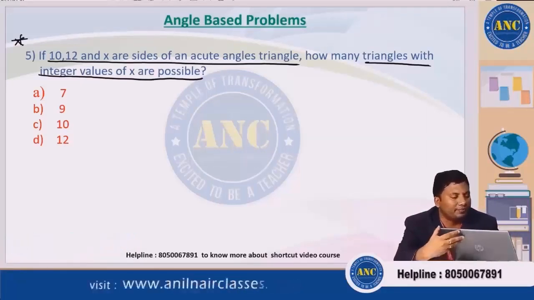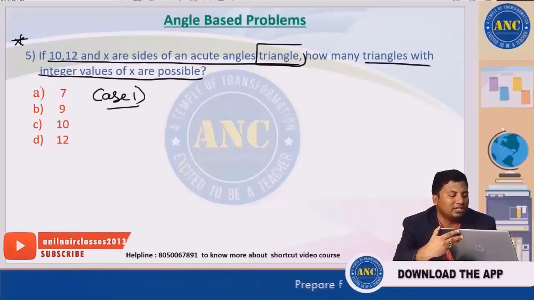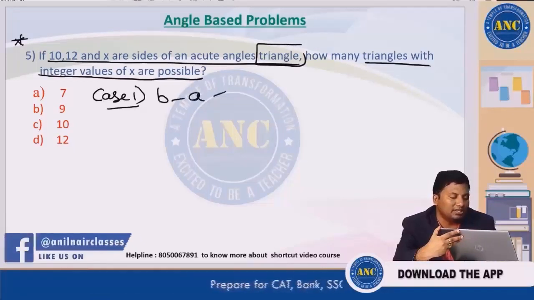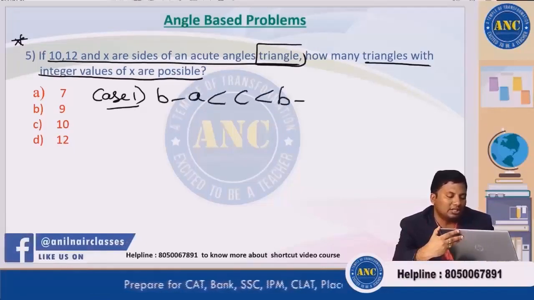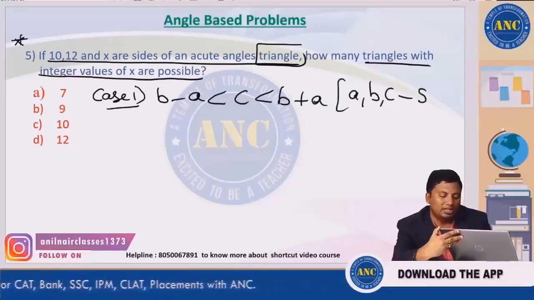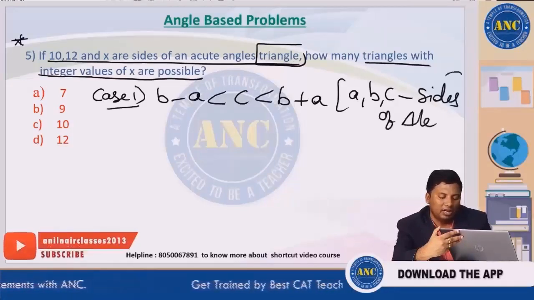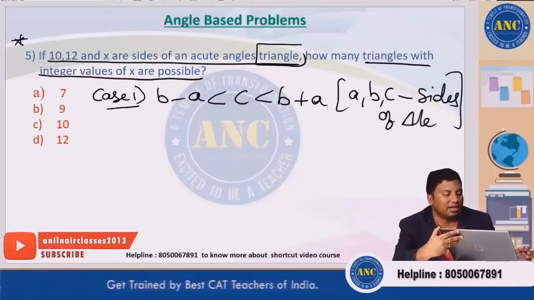First thing is case 1. Because it is said that it is a triangle, what is the condition for a triangle? B minus A less than C less than B plus A. This is the condition for ABC to be the sides of a triangle.